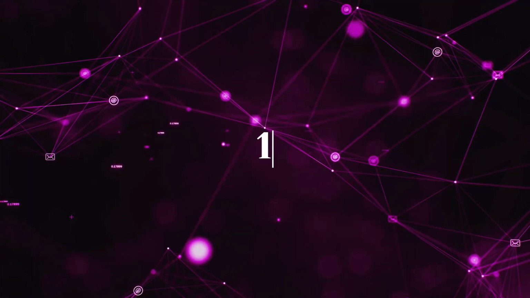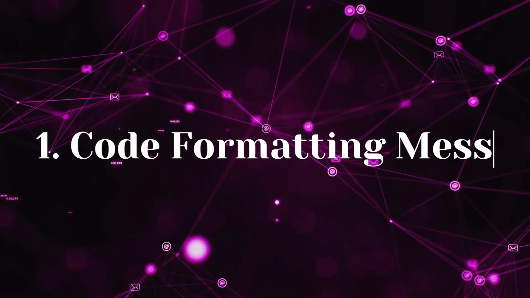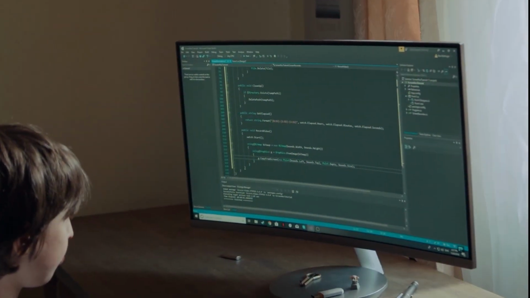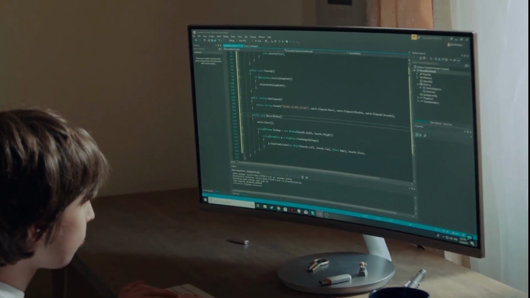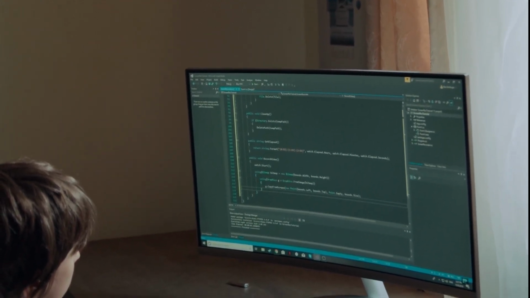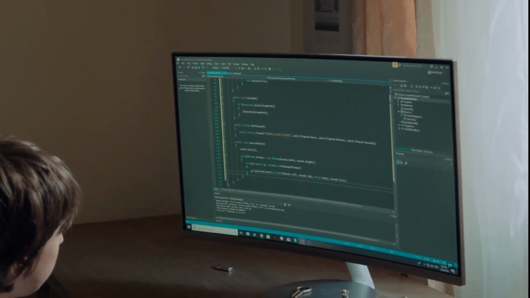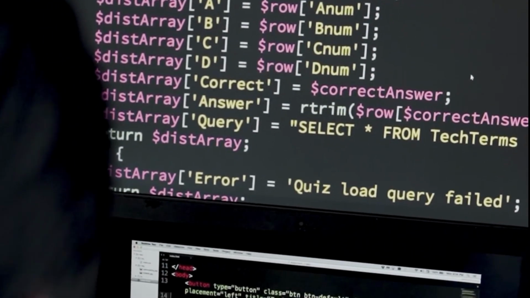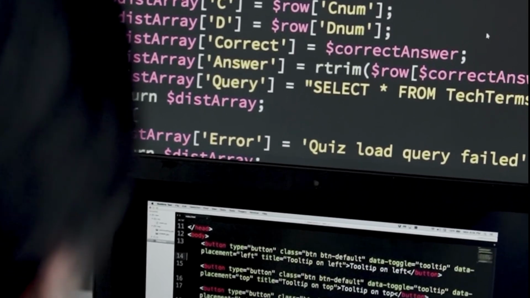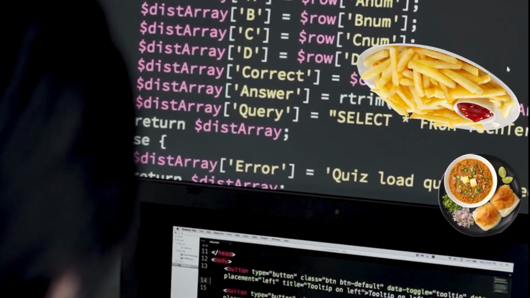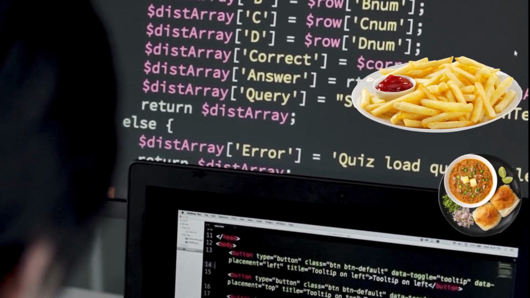First, code formatting mess. Imagine trying to read a story written without paragraphs or punctuation. That's what unformatted code feels like. Inconsistent indentation, missing comments, and strange variable names make your code a nightmare to navigate. Solution for this is use proper indentation, write clear comments, and choose meaningful variable names. Treat your code like a well-organized document, not French fries or pav bhaji.